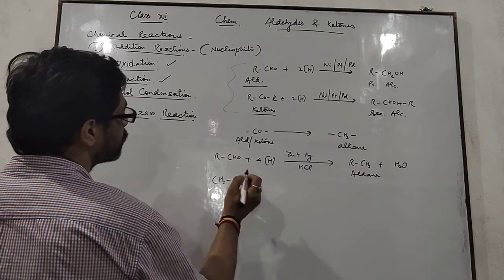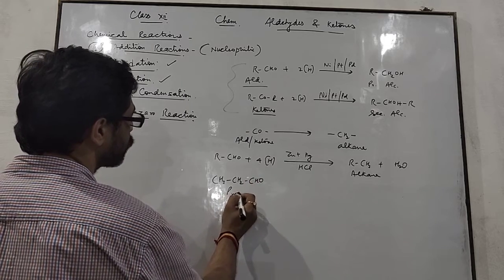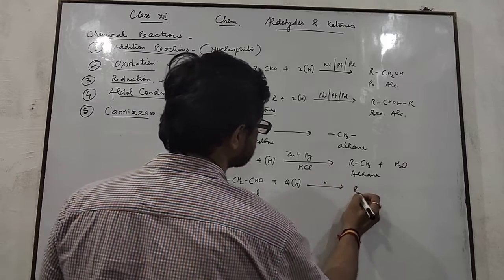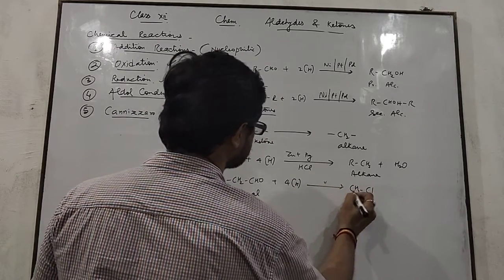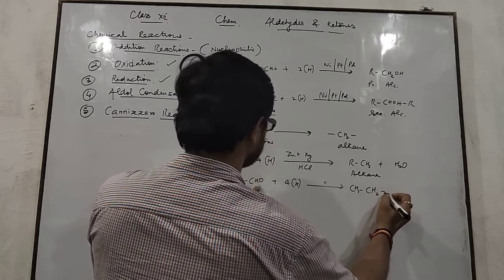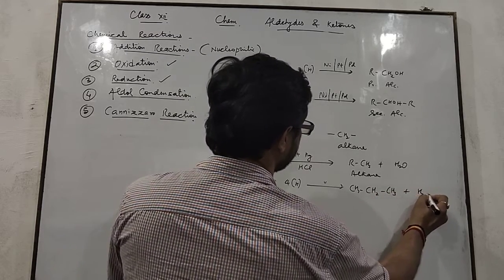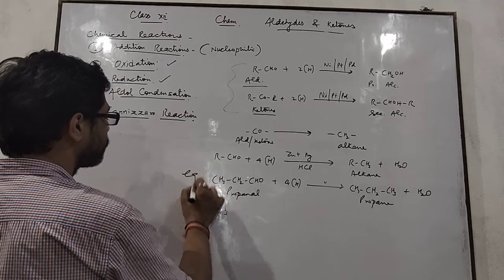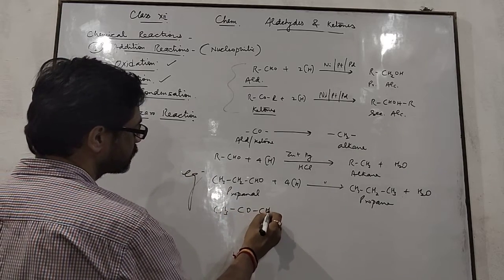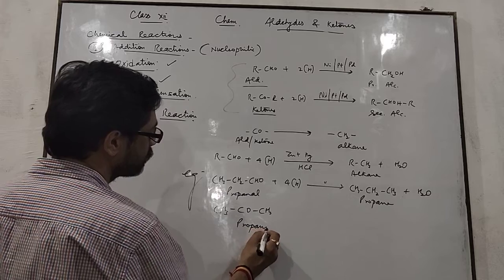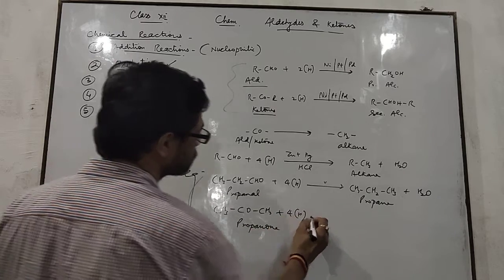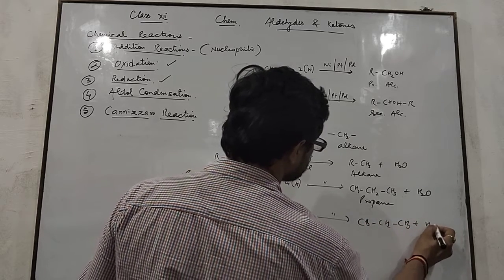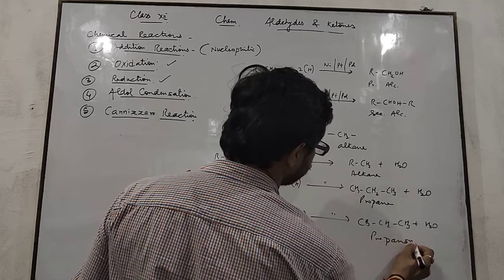See here, we take an example. This one is propanal. It is a type of aldehyde which gets reduced in presence of this compound to form CH3CH2, and this CHO is reduced to CH3 plus H2O, and it forms propane. If we take CH3COCH3, this one is propanone, and this propanone also gets reduced to form CH3CH2CH3 plus H2O. This one is propane.